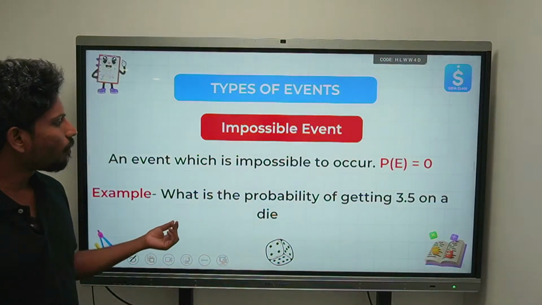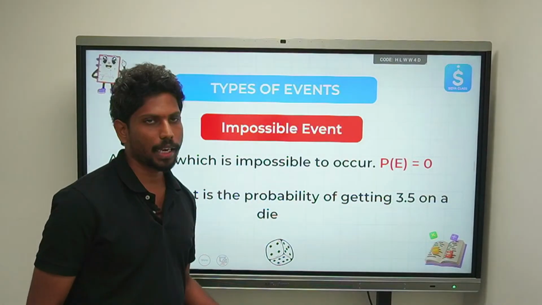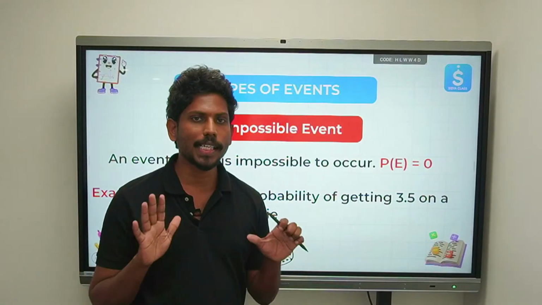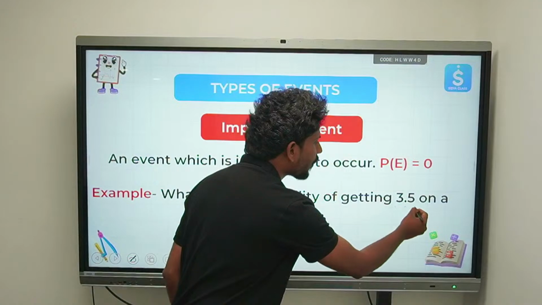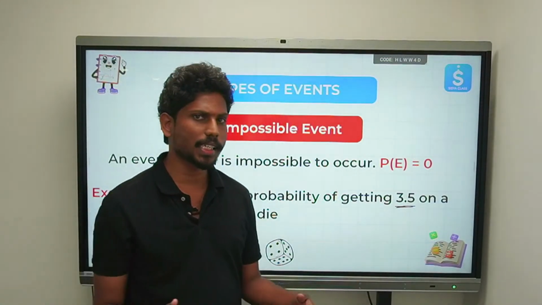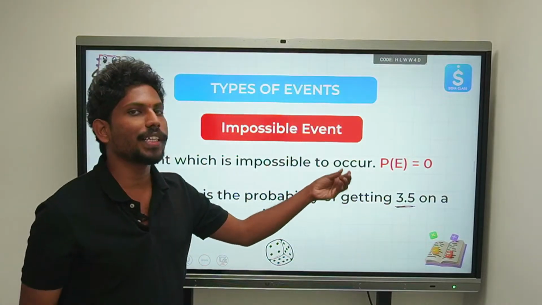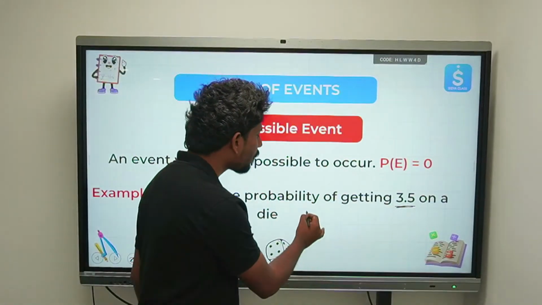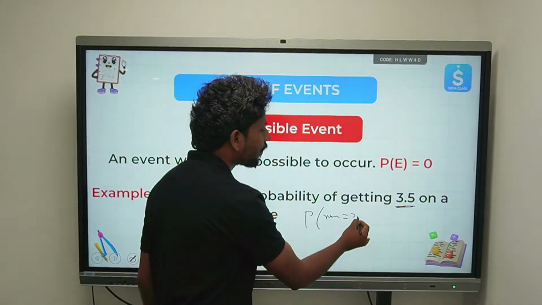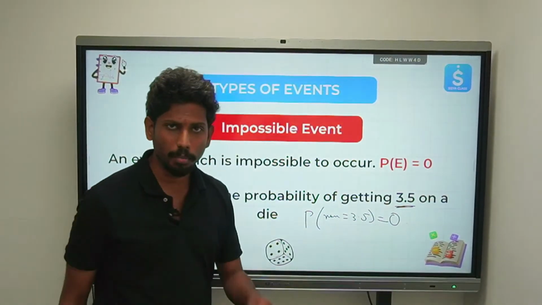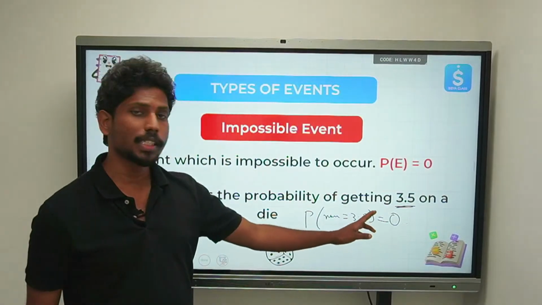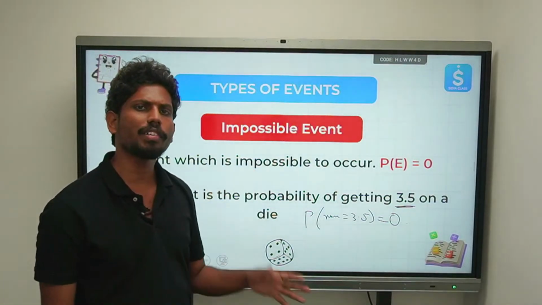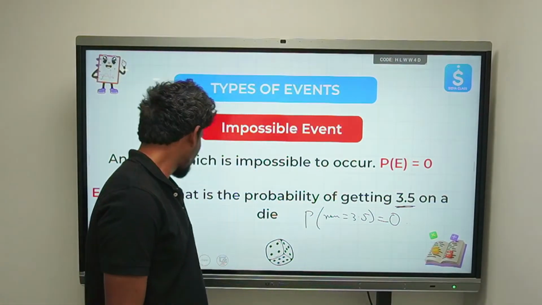Well, let's take an example. What is the probability of getting 3.5 on a die? On a die, what are the different numbers we have? 1, 2, 3, 4, 5, 6. We have 6 numbers. But is there a number called 3.5? No, there is no such number, right? So this sort of event could never occur, whichever way you throw the die. So the probability of getting a number equal to 3.5 is 0. I hope you are understanding the impossible event, which is never going to occur whenever you throw a die.